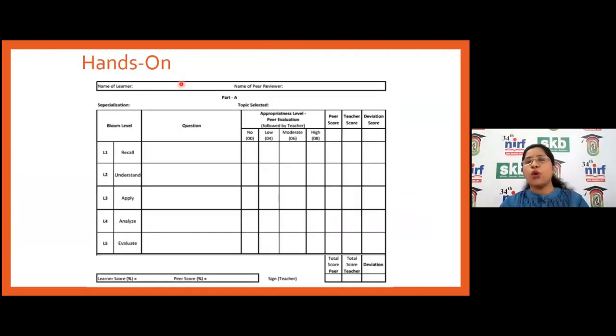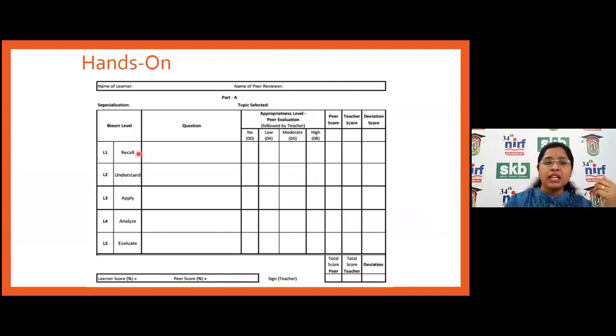Then this is some hands-on provided by our faculty members during the FDP organized by our college. So at that time we gave this type of hands-on. So the name of the learner, then the name of the peer reviewer. So whatever you are creating, you need to go through some reviewer. So is it right or wrong, and how to check.